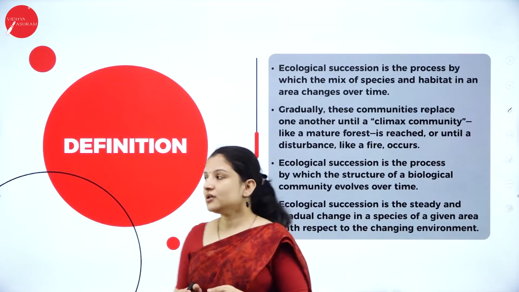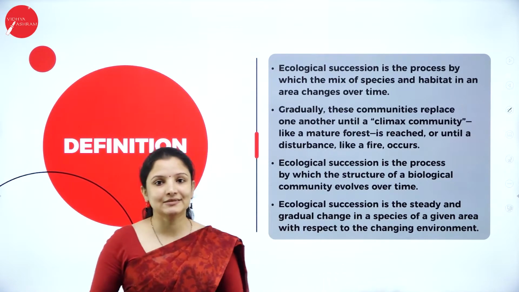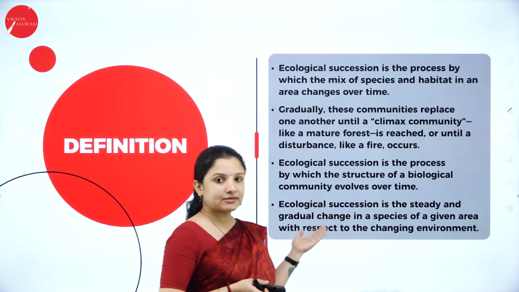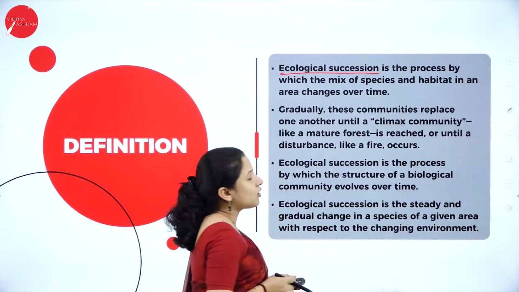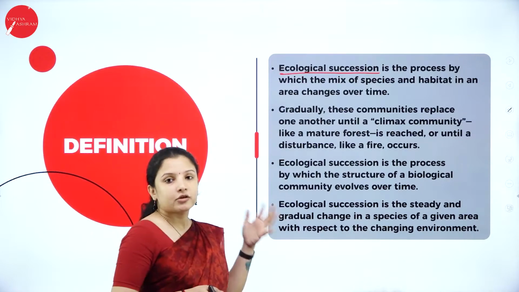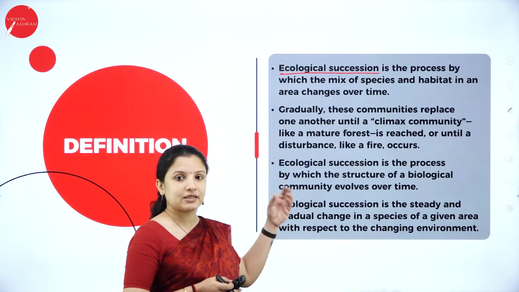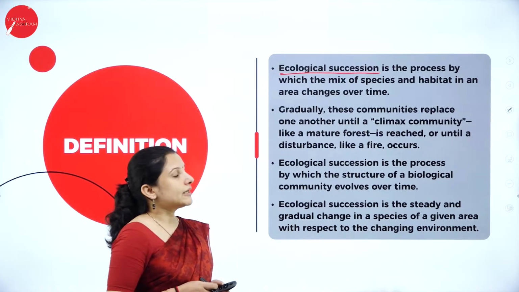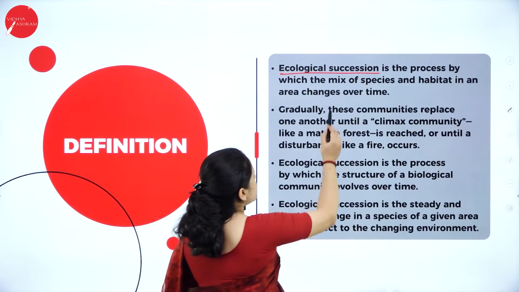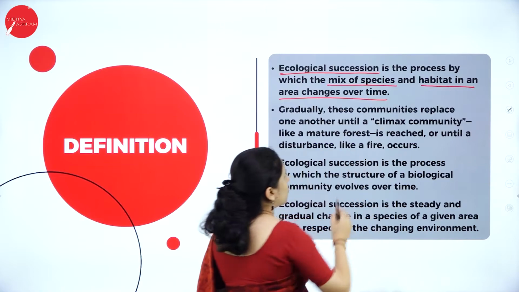Moving further, let us study the definition of ecological succession. In this session, let us discuss one more topic, that is ecological succession. So what is ecological succession? I have taken 4 definitions here, whichever is easy can be used. Ecological succession is the process in which the mix of species and habitat in an area changes over time.